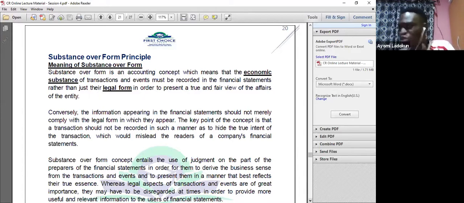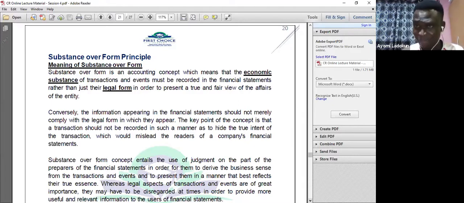So what the substance over form principle is saying is this: when preparing the accounts, the accountant must consider the substance of the transaction rather than its legal form, which is the ownership. So in this case, you disregard ownership. Ownership sometimes does not necessarily mean you are going to recognize the asset in the financial statement. You are going to look at the substance of the transaction. What is the economic reality?